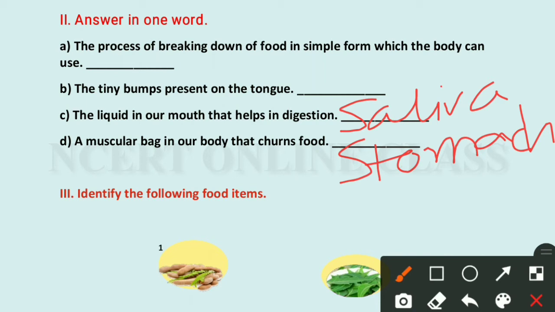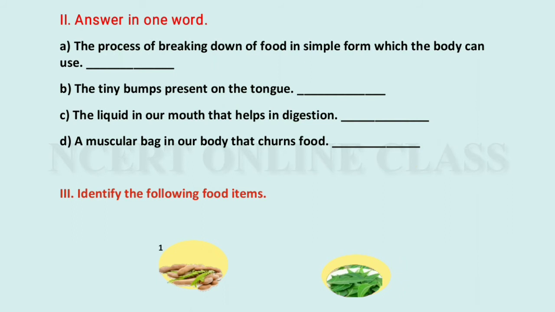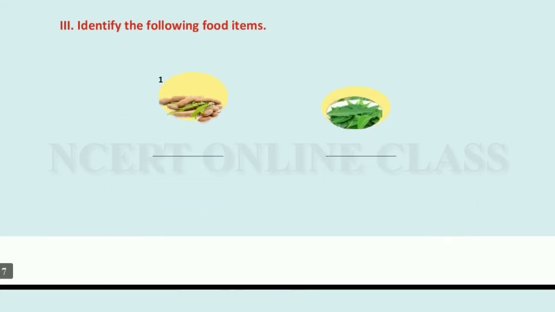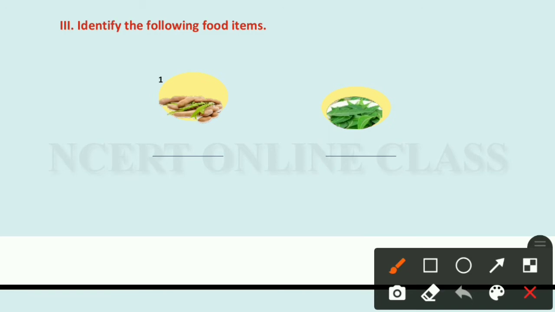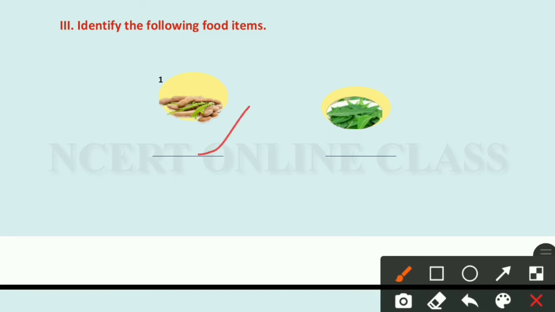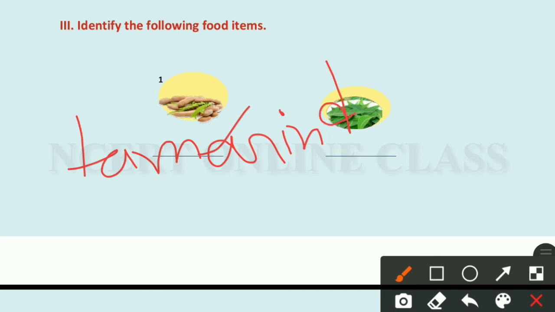So practice very carefully. Write the question first, then write the answers one by one. Okay, now some pictures. Identify the picture. It is actually related to observation. First question, what is this picture? In Hindi it is called imli, and in English it is called tamarind. So you need to write tamarind here. Yes, it is for this one, and this one is neem.